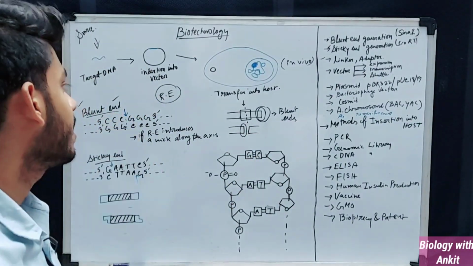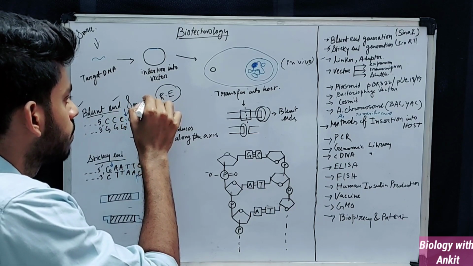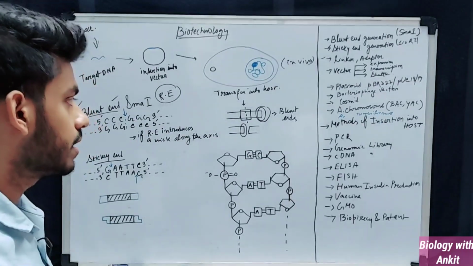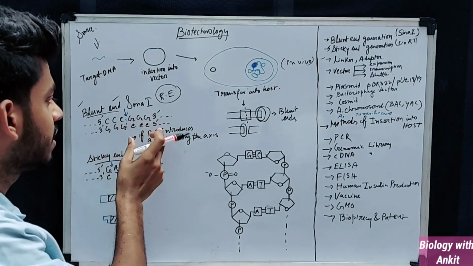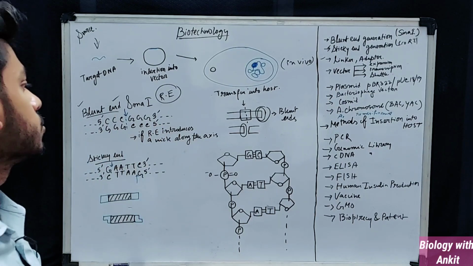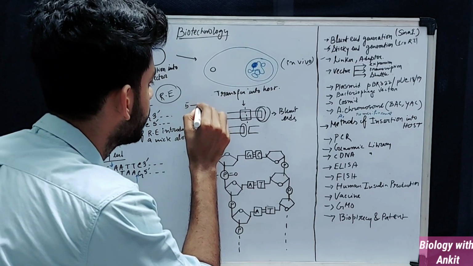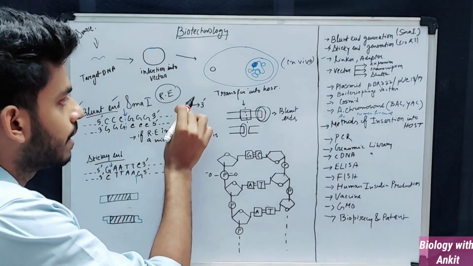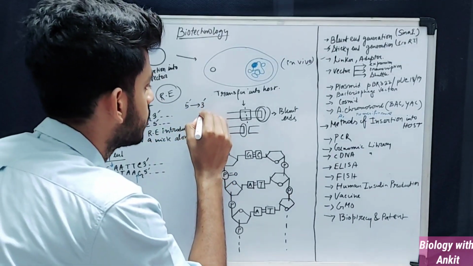I have mentioned one example, that is SmaI. It is a restriction enzyme and it recognizes a site. The sequence of the site is CCCGGG, and the reverse is the same. So this type of sequence, if you read it in 5' to 3' direction, will always be the same on the other side also.